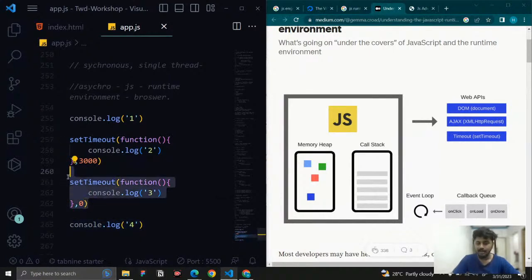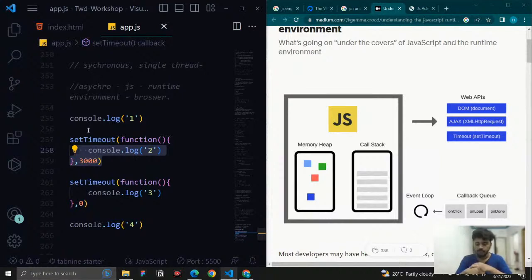Okay, and here what is happening is, the timers are in the web API, right? So it will wait for the process to complete. Here I just gave the timer only. You can write whatever the process, for example fetching an API from another server, that also takes time. Loading a file also takes time. Working with servers, once something is posted, then you need to work with it, that also takes time. Ajax also takes time, and timers take time. DOM manipulation also takes time. All these things are handled by the web APIs.